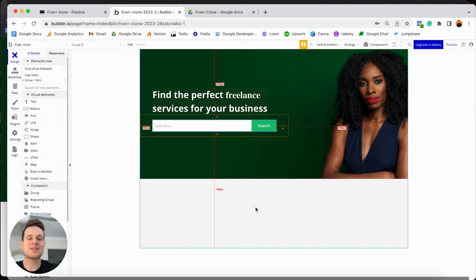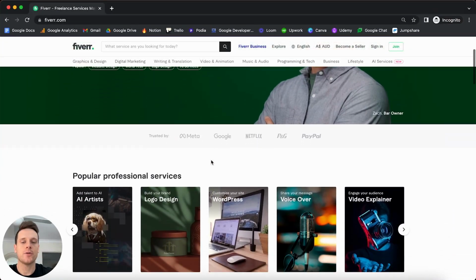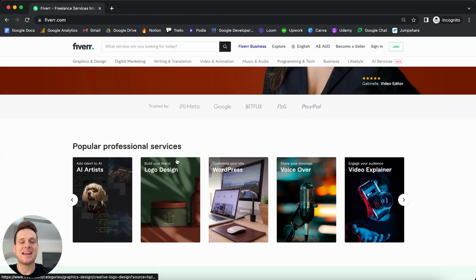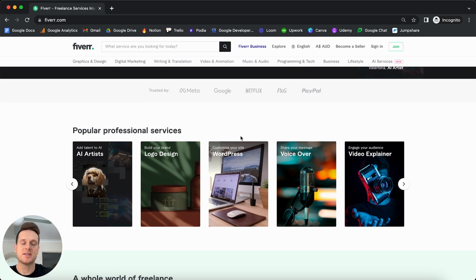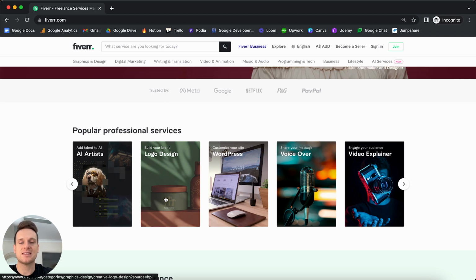And that is because the next section of our Fiverr clone on the homepage is just going to display this list of cards or tiles, which just represent all of the different categories that someone could search through for freelancing services. And the reason why this is so difficult is because it requires us to learn how to use an element known as a repeating group in Bubble. But of course, like always, I'm going to be sure to explain this in as much detail as possible. But one thing I should just point out is that on this list of categories, users are able to slide across this horizontally. So just keep that in mind as we build out the next section of our homepage here.